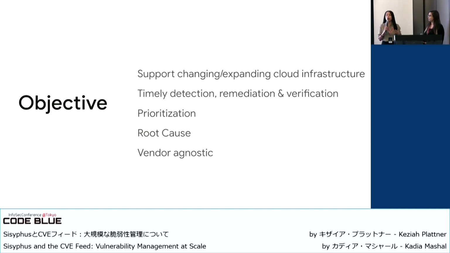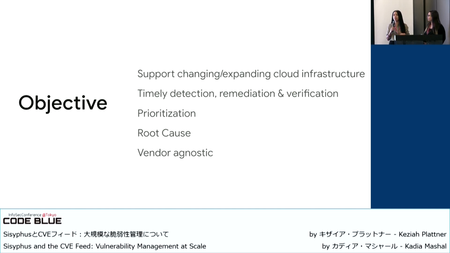So what are our objectives when we started thinking about automation in our organization at Airbnb? First, we are a cloud-based company. We use AWS, which means in the cloud you can expand and change your environment very quickly. So our objective here was to support the changing environment as quickly as possible. And as you all know, as you expand, that also means your attack surface increases. So you wanted to build something that can keep up with those changes.